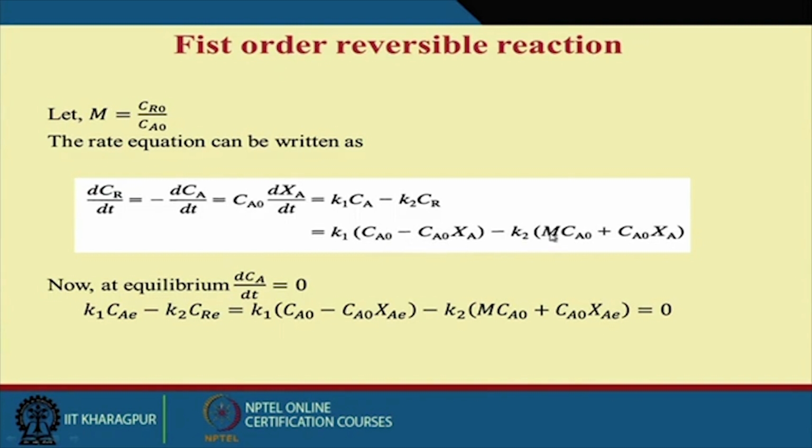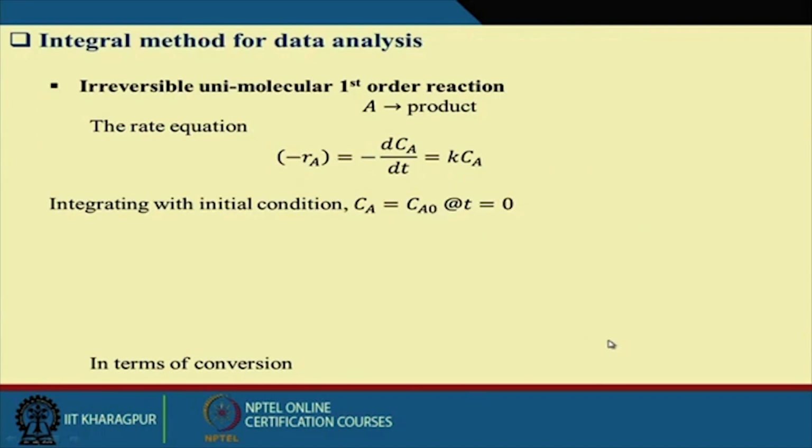And here, M into Ca0 is the Cr0. Am I right? This is the initial product concentration, plus whatever conversion takes place, that is Ca0 into Xa. So this is the product formation that takes place. So K2 into this. Now at equilibrium this will be equal to 0. So this equation can be written like this.